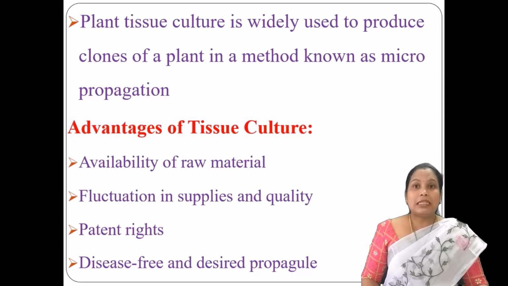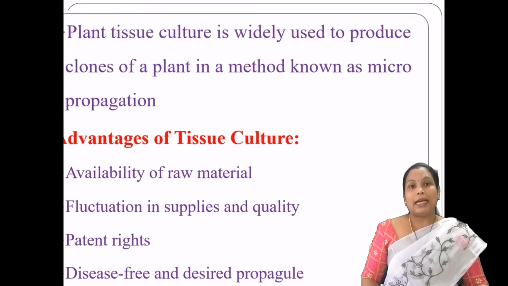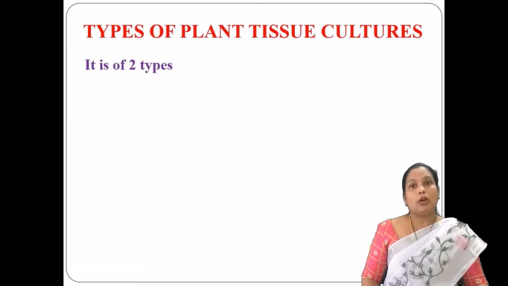So whatever desired variant there is, that can be developed with the help of tissue culture, and whatever varieties you desire can be disease-free.